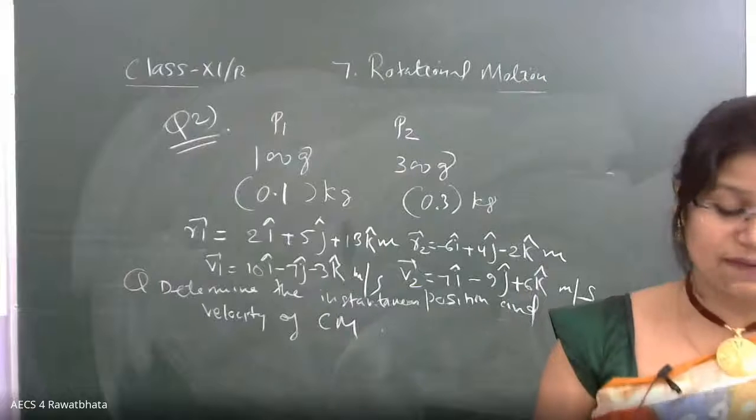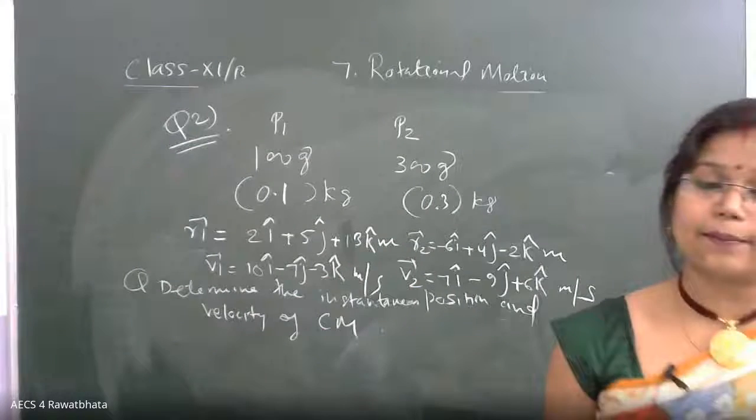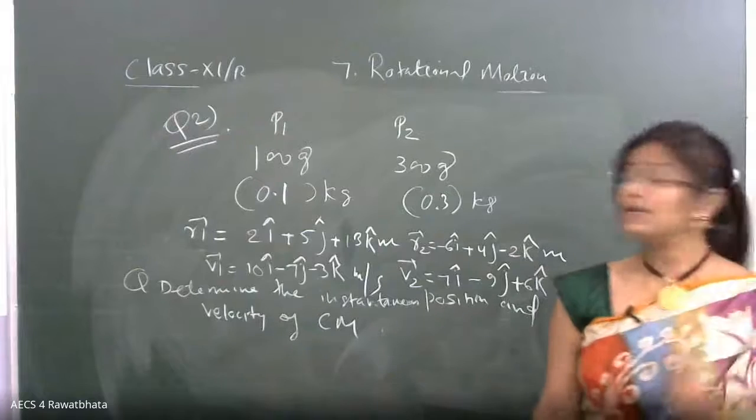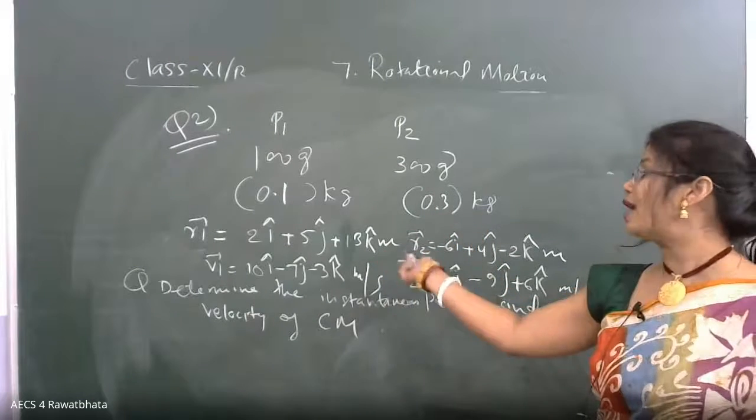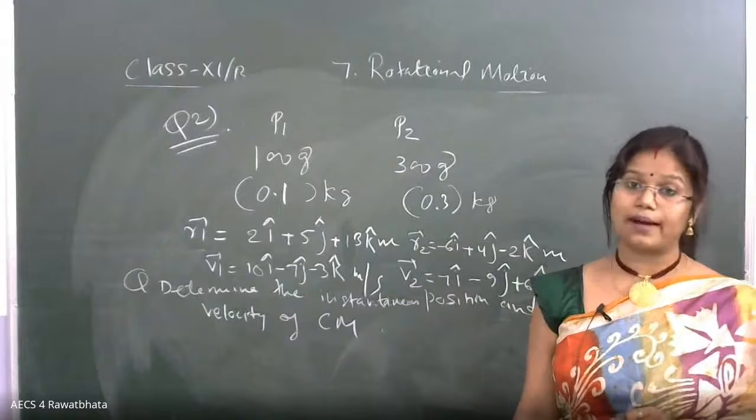क्वेश्चन की लैंग्वेज में पर्टिकुलर टाइम दिया हुआ है? No, nothing is given to you, dear. The question is just at any instant of time. Simple. M1, M2 known to you, R1, R2 known to you. First, find out the position of your center of mass. Quickly.